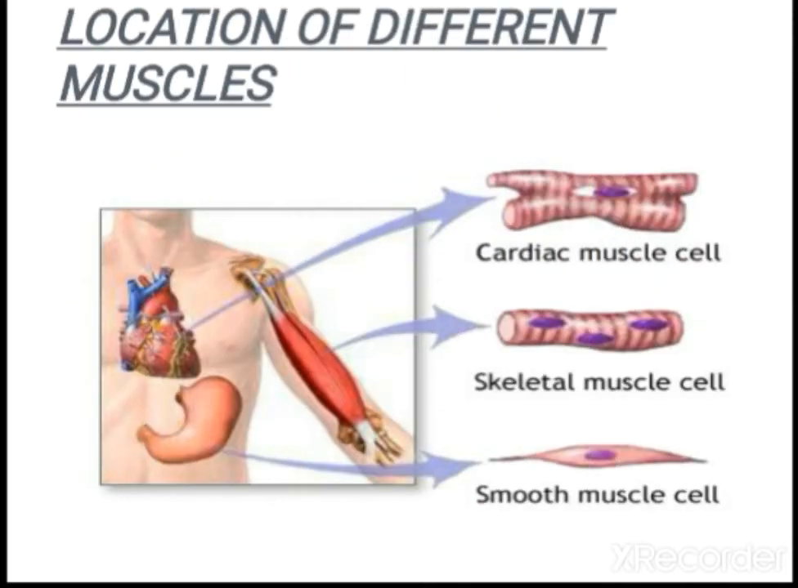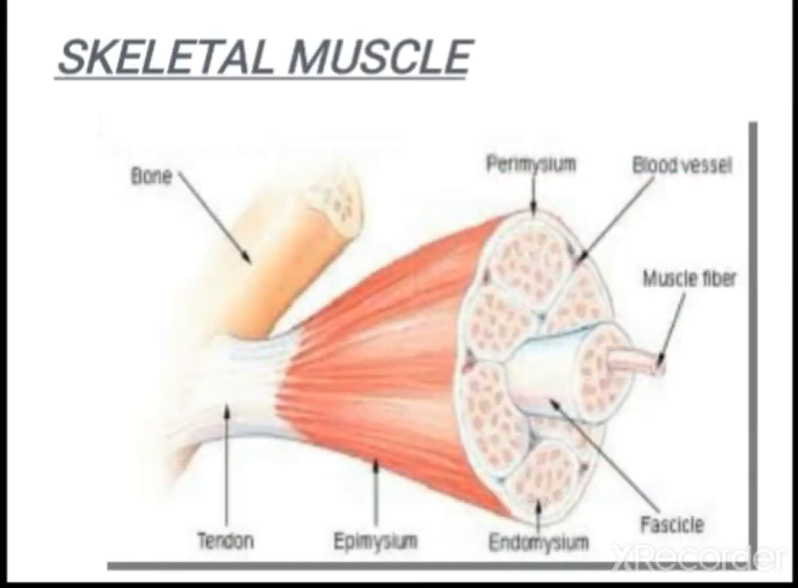Okay, now let us see the location of various muscle fibers in the body. Cardiac muscle is present in the heart. You can see the skeletal muscle and the smooth muscle. Next, regarding skeletal muscle, let us study in detail.